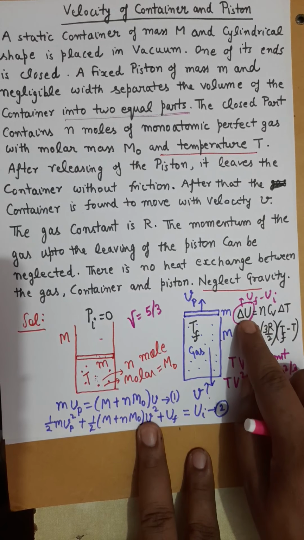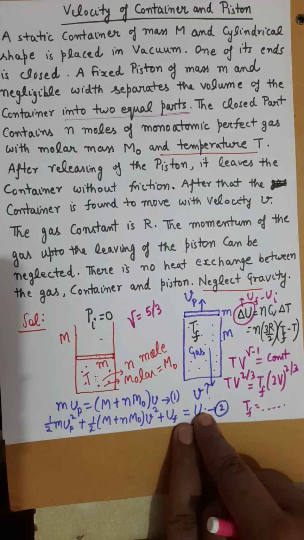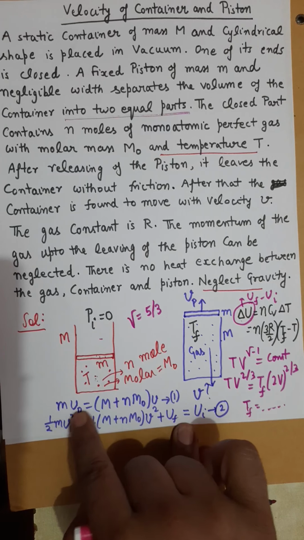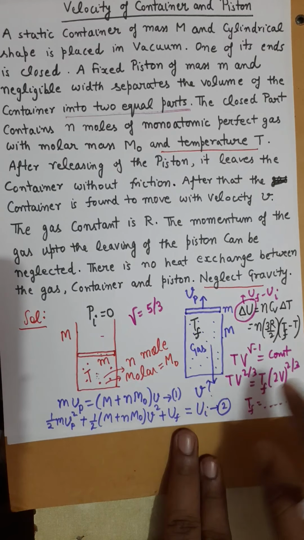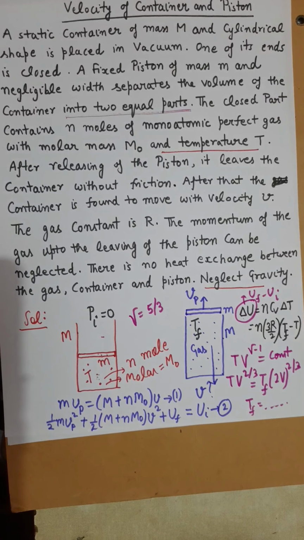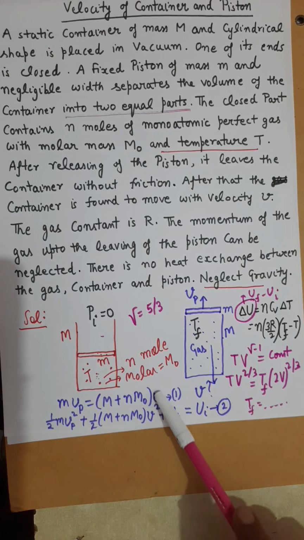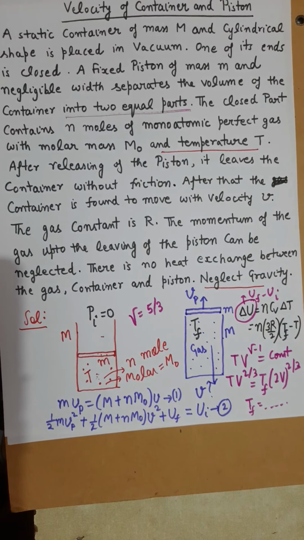Now you will substitute delta U in the second equation. Then we have two equations now. The first equation is the momentum equation, and the second equation will be this kinetic energy equation. And through simultaneous equations we will solve for the unknown small v.